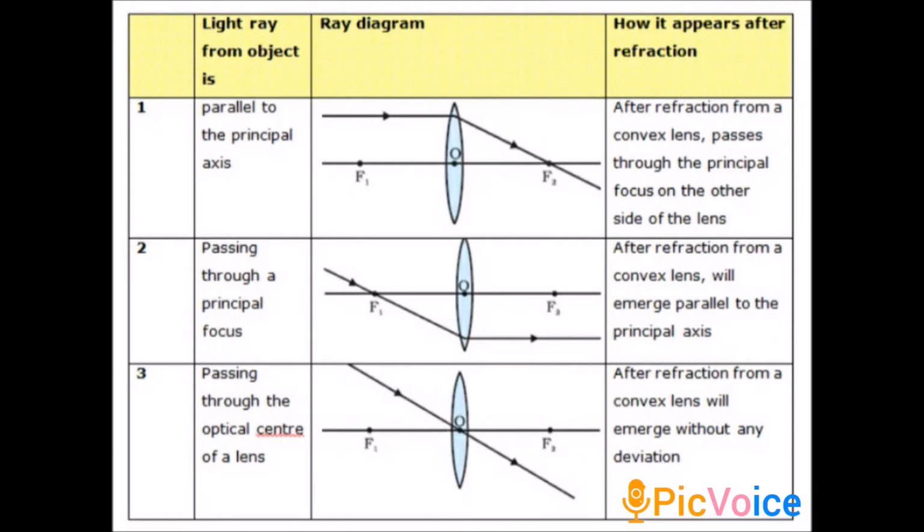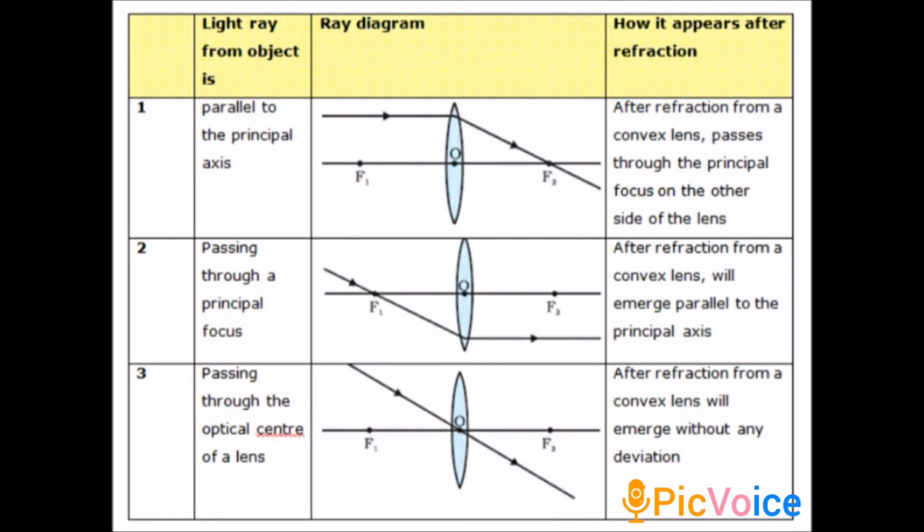So the next topic is images formed due to refraction through a concave and convex lens. Here some rules are given for better understanding the position, size and nature of the image when the object is placed in front of the lens.